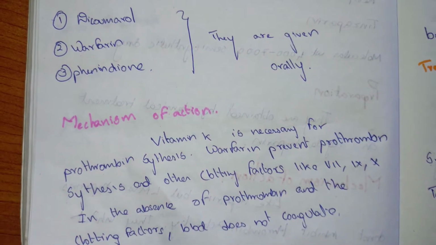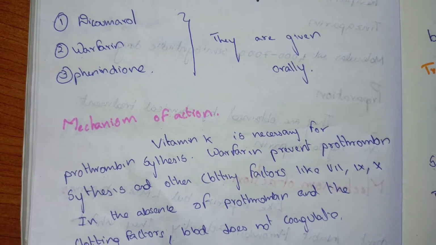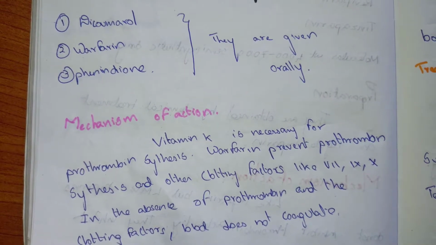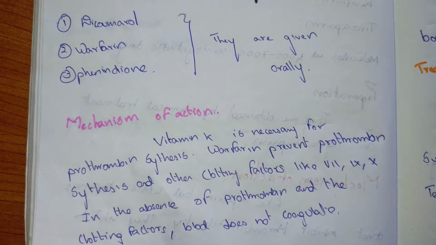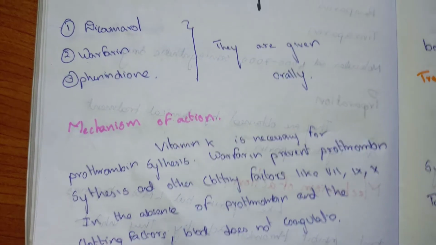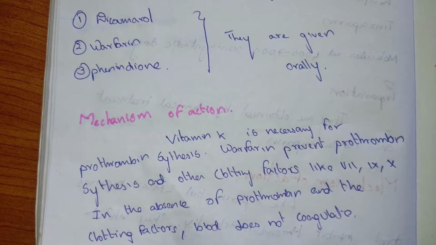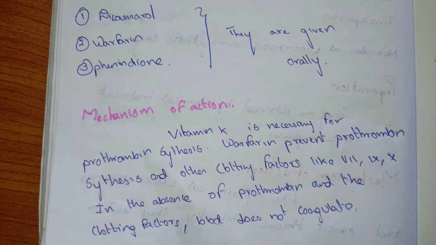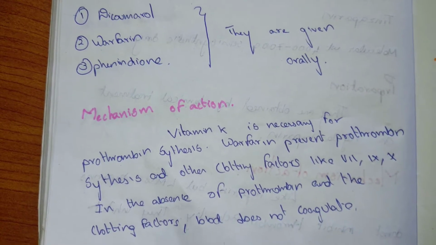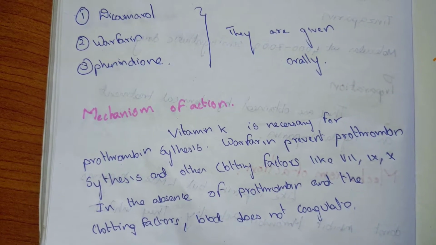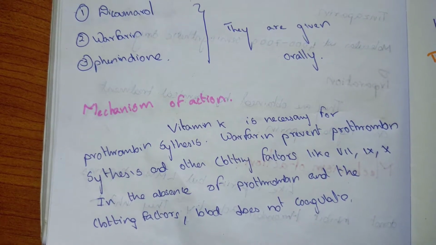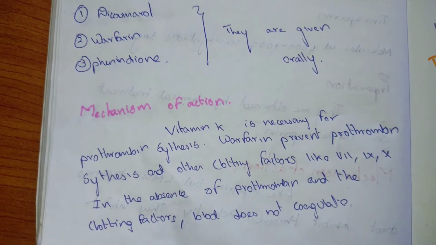The mechanism of action: vitamin K is necessary for prothrombin synthesis. So warfarin prevents synthesis of prothrombin and other clotting factors like 7, 9 and 10. In the absence of prothrombin and the clotting factors, the blood does not coagulate. This is the mechanism of action. So this oral anticoagulant is also known as antiprothrombin.